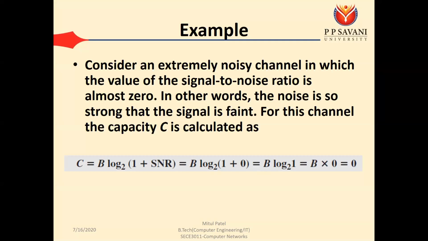That means everything is going to be lost. So same thing here: if we have an extremely noisy channel, then the capacity is 0.